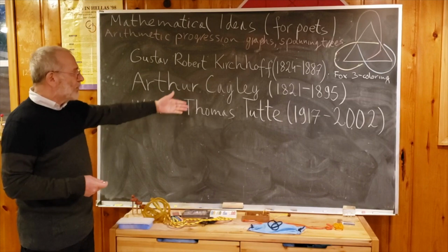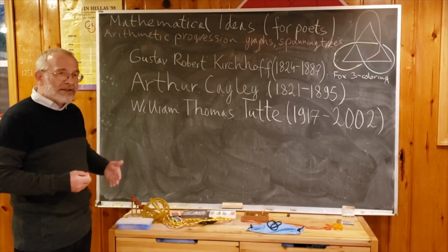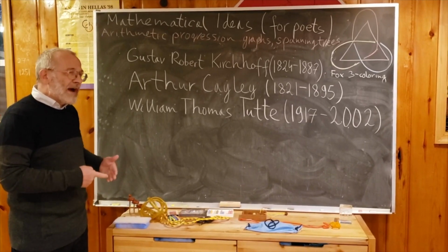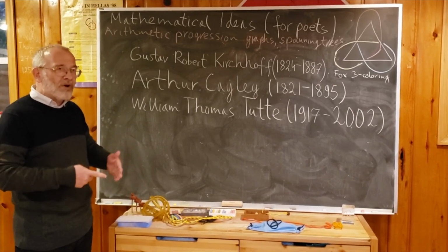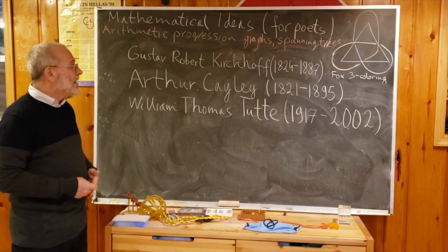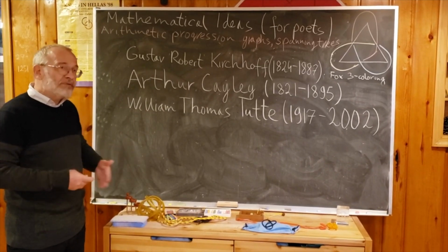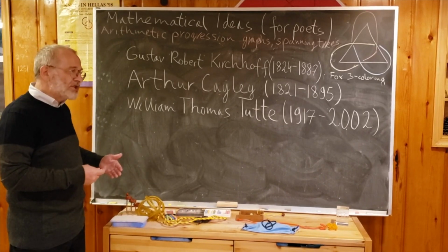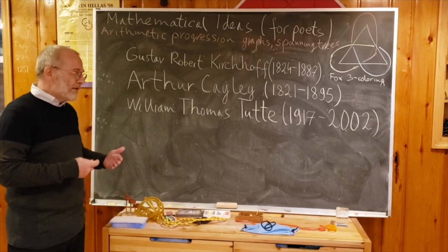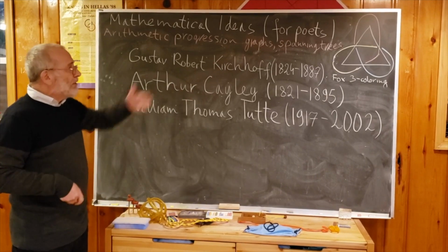And finally, William Thomas Tutte, a more contemporary, 20th century British-Canadian mathematician. He is maybe most famous for finding a division of a square into smaller unequal squares when he was still an undergraduate student of chemistry. And then in wartime, he was deciphering German codes pretty successfully. Then he did a PhD and emigrated to Canada. He was working in Toronto and Waterloo. I will talk about his work later. I will talk about spanning trees.